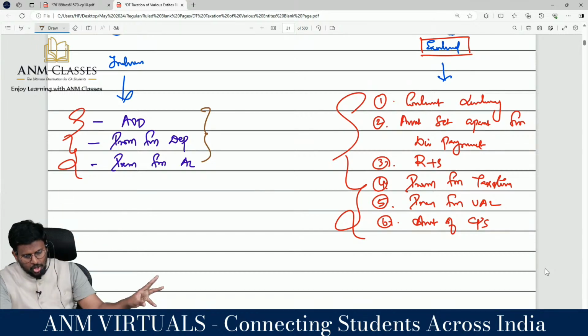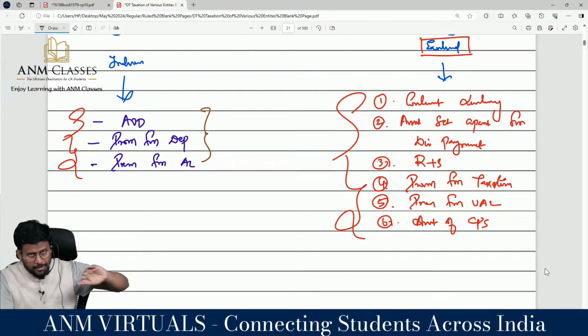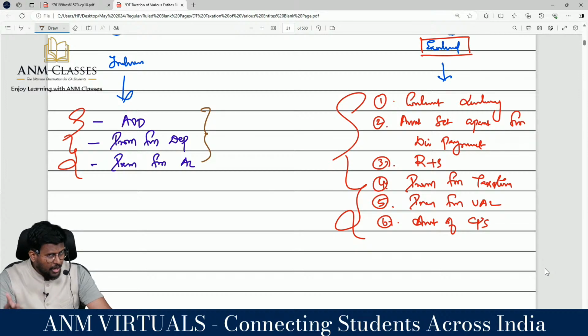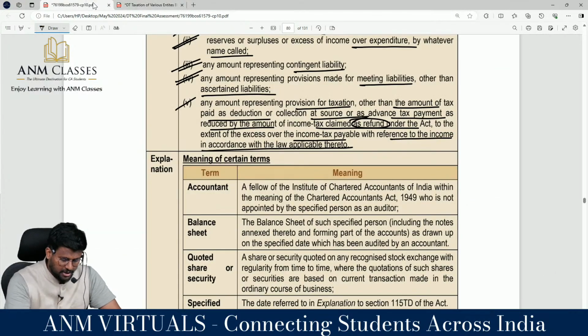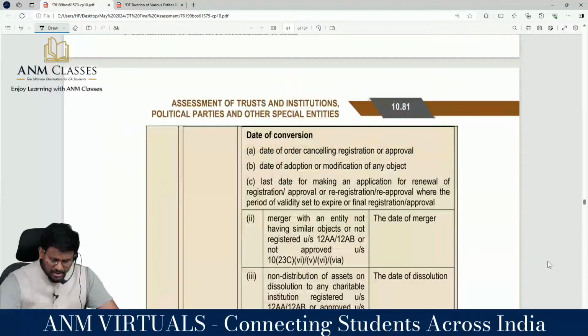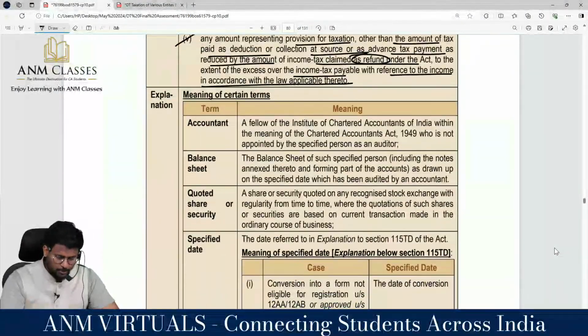Number 1, contingent liability is not a liability. Amount set aside for dividend payment is not a liability. Reserves and surplus is not a liability. Provision for taxation is not a liability. Provision for unnecessary liability is not a liability. Amount of cumulative preference shares is not a liability. So if you add this and if you reduce that, you'll be able to appreciate what is the meaning of